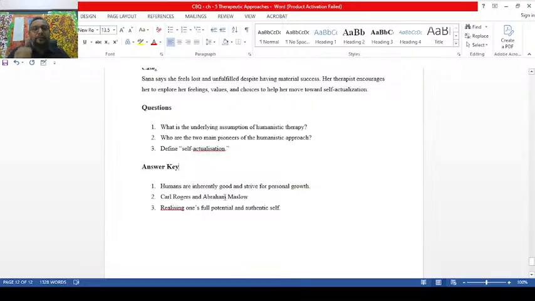I hope everything is very clear to you people, my children. I reduced the content of the case study to a 2-line, actually 100 to 120 word case study that you will get in the CBSE exam. Per case you will get 2 questions. This is just a sample for you, a tidbit to motivate and guide you. Have a look into this. It will be really helpful to you.